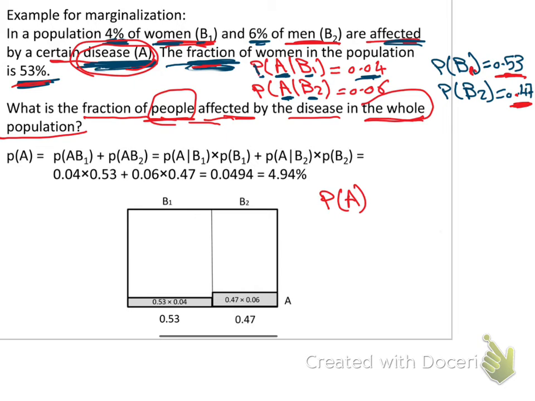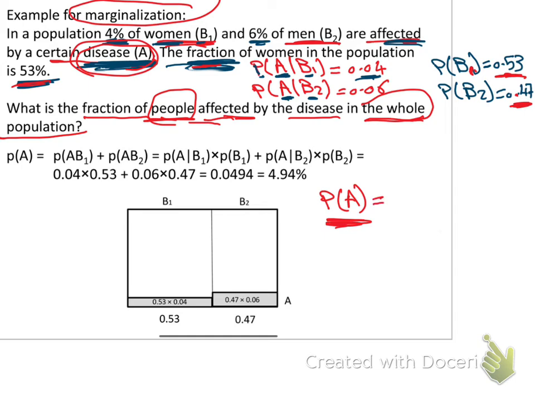Okay, this probability of A, and what he has given in the question is the probability of A given B, probability of B given A. So I have to remember that this is a marginalization problem. He is asking only for one of the margins, one of the elements, and excluding the other one. He has given us a combined event, and he wants us to have one event only. He asks the probability of A.